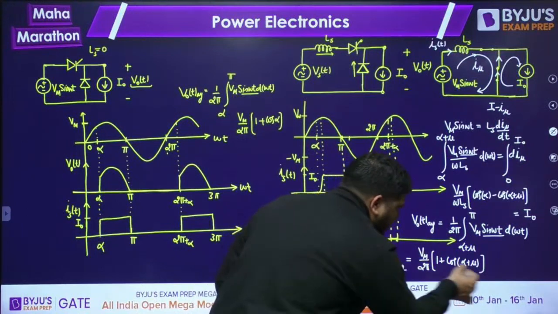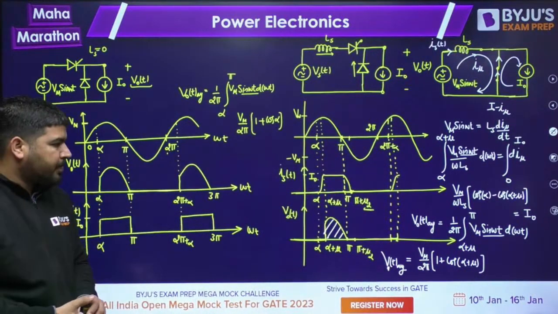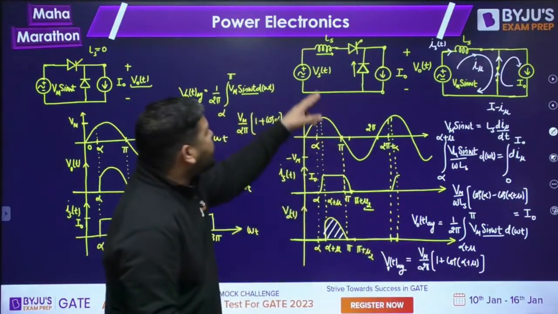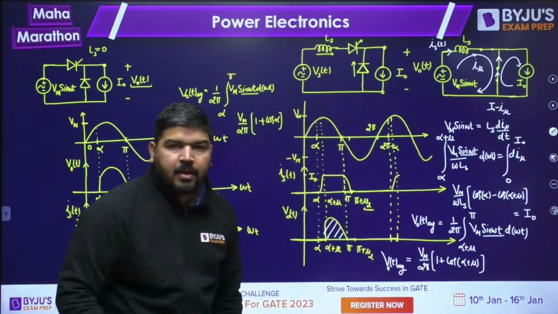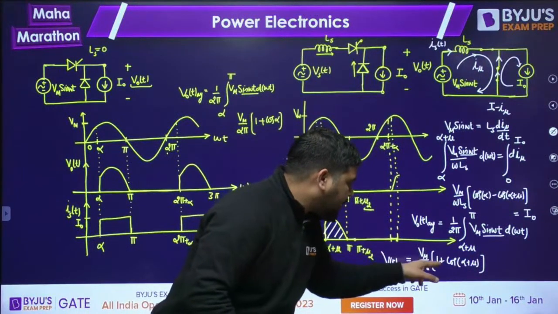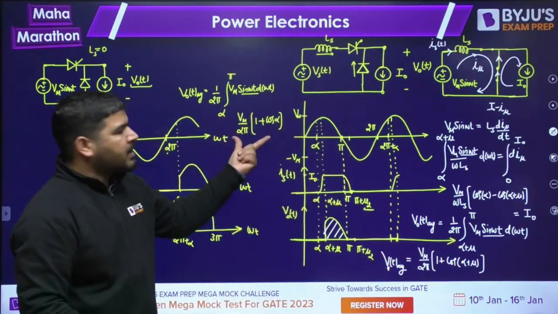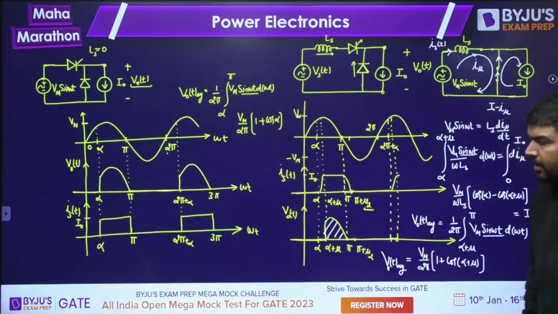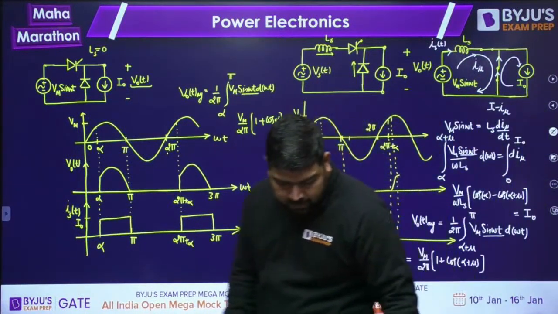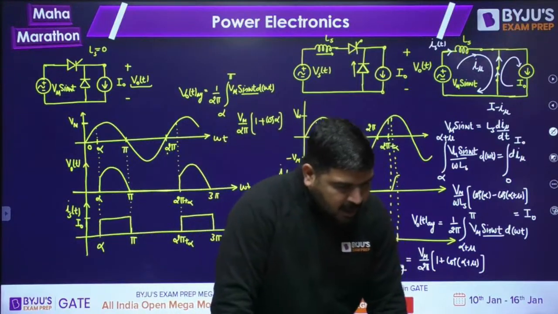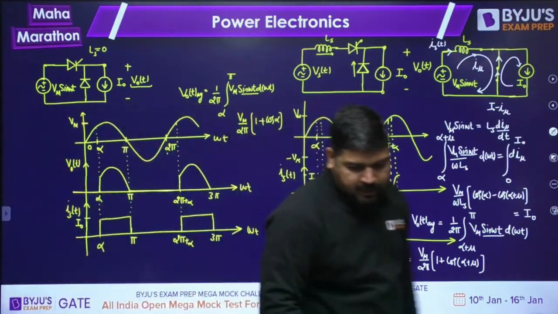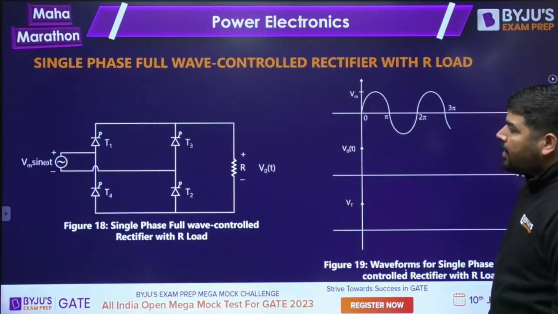Once you get this mu, you can also calculate this average value. And you can also check: if let's say Ls is 0, then mu will become 0, and then it will become Vm by 2 pi times 1 plus cos alpha, which is the previous case. It means the expression is correct. I have derived this expression, you can check it, and I hope you got the point. It is again similar to the previous situation. I hope it is clear.